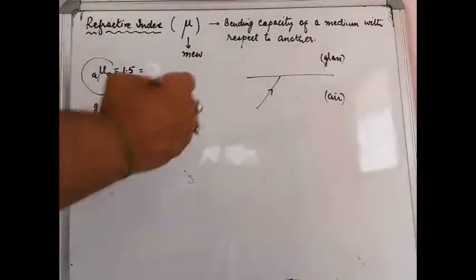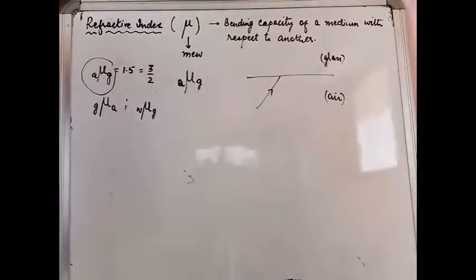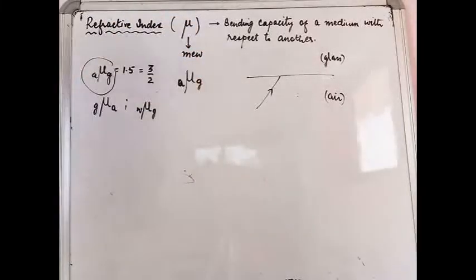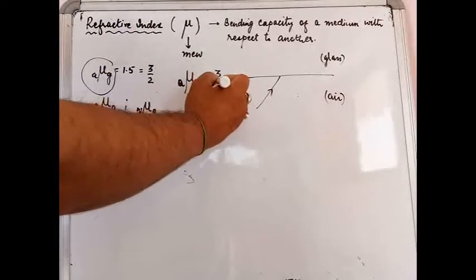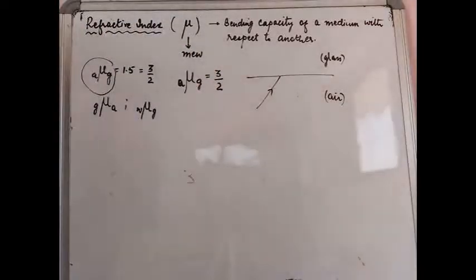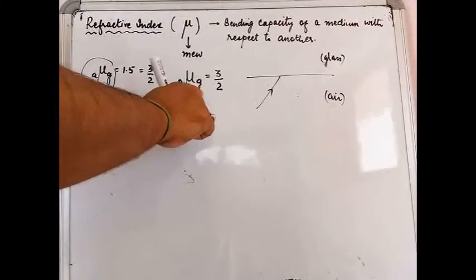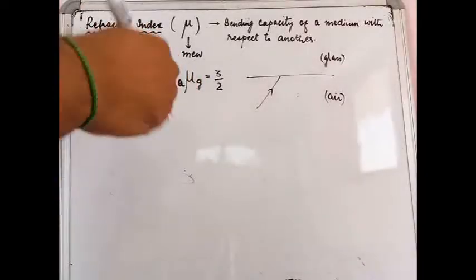So whenever somebody says refractive index of G with respect to air, you will immediately understand that the ray of light was traveling from air and it is going into glass. Okay, so when this value is 3/2, it shows that the refractive index capacity or the bending capacity of glass with respect to air is 1.5 times.